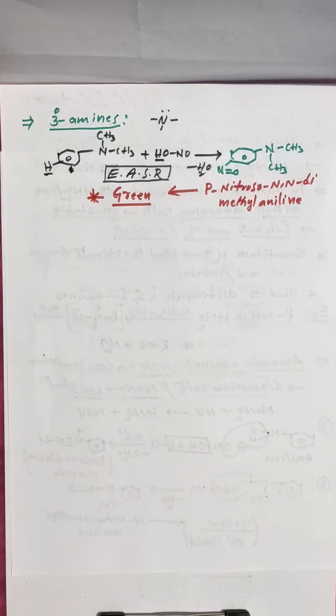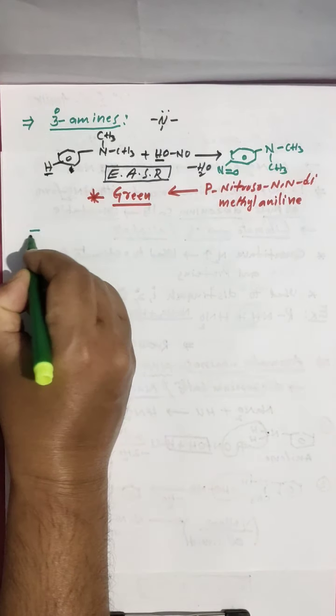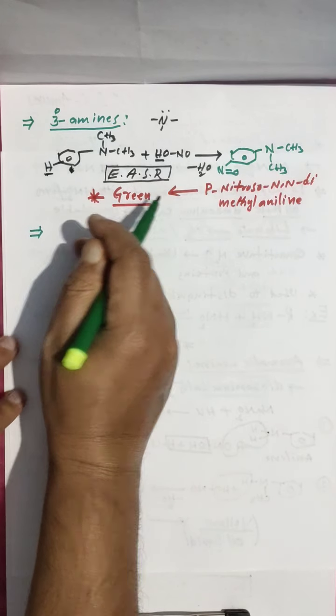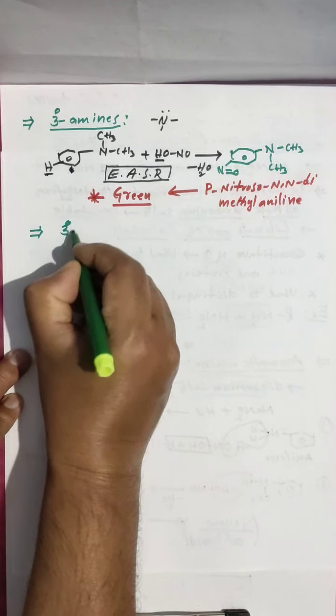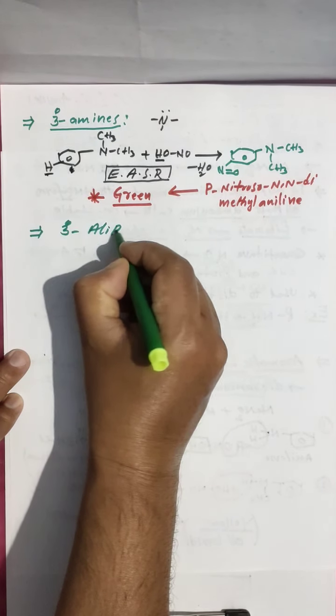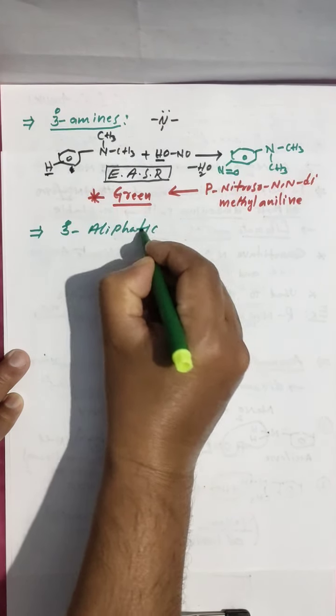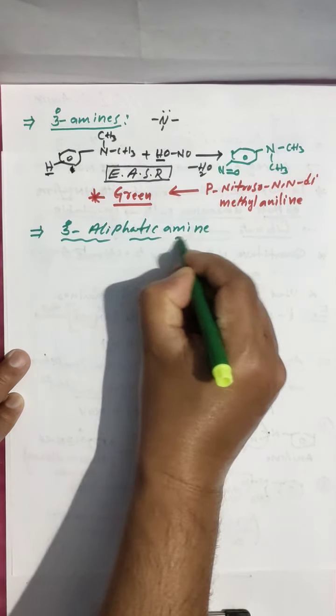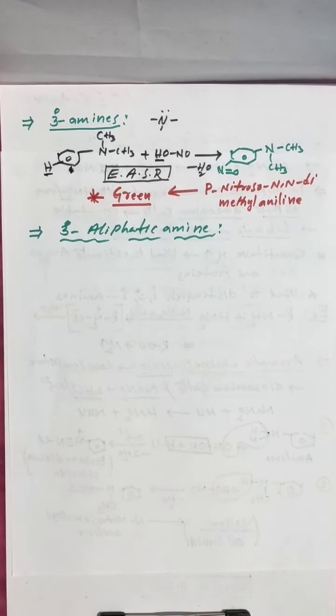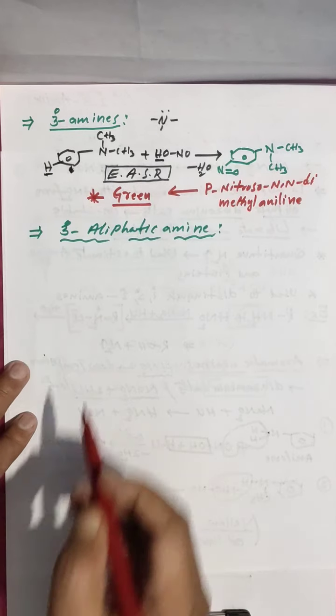Like this, aromatic compounds, primary, secondary, tertiary, all will react with HNO2 and you get the respective products. And one more example I am explaining, that is 3 degree aliphatic amine I am taking. 3 degree aliphatic amine also means all types of amines, 1 degree, 2 degree, 3 degree, aliphatic, aromatic, all will react with HNO2.